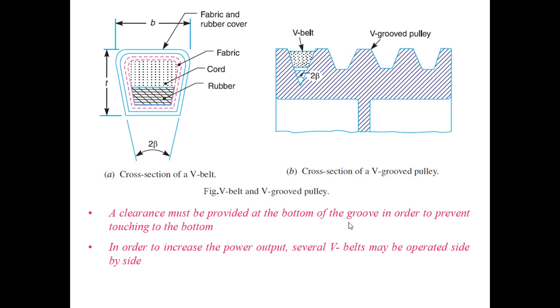Alternatively, we can say that the effect of the groove is to increase the frictional grip of the V-belt on the pulley, and thus to reduce the tendency of slipping. So in order to have a good grip on the pulleys, the V-belt is in contact with the side faces of the groove and not at the bottom. So the power is transmitted by wedging action between the belt and the V groove in the pulleys. Another thing: in order to increase the power output, several V belts may be operated side by side like this.